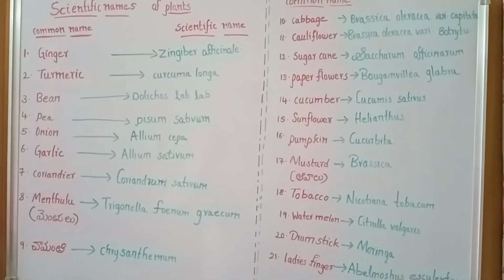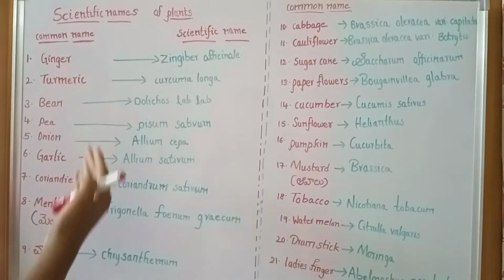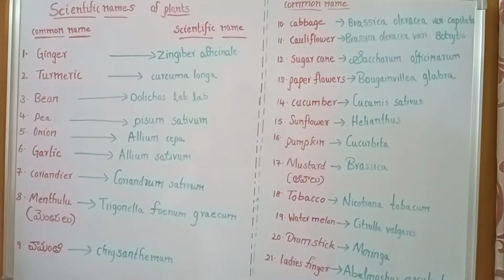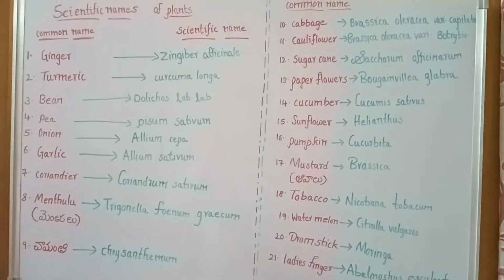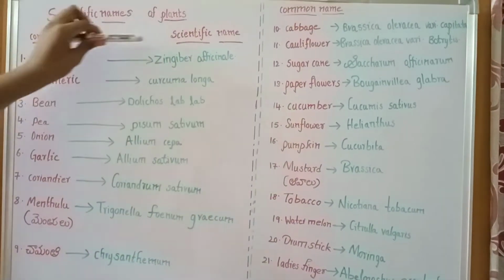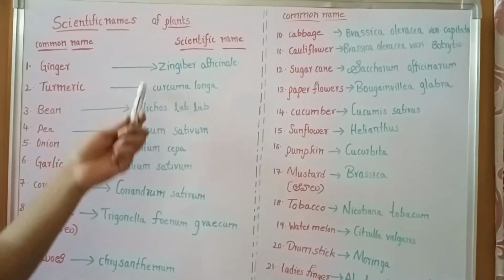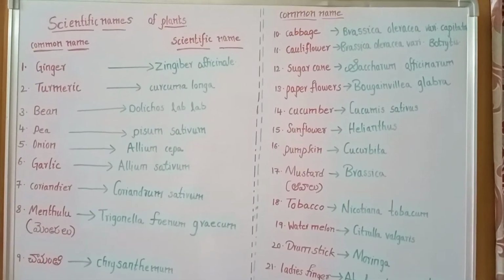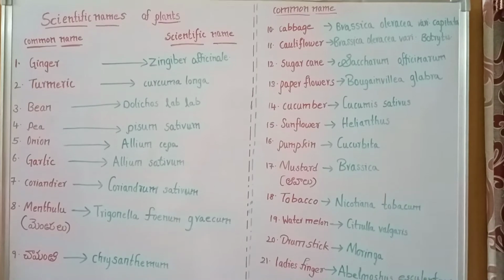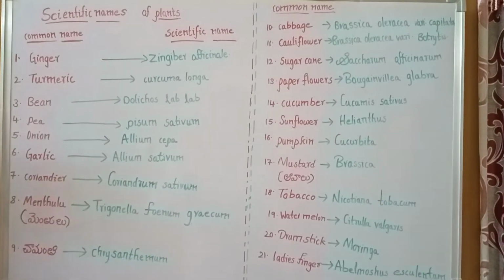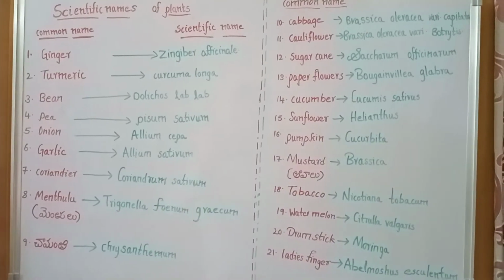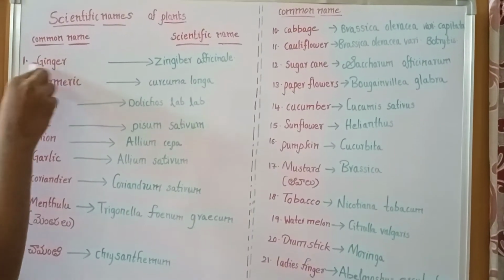Here we see the scientific names of plants that we study in our inter first year botany. There is a common name and a scientific name. The green words are scientific names and the red words are the common names that we use. Next, I will explain one by one and pronounce them. The first one is ginger.